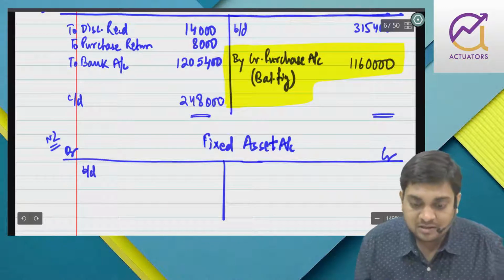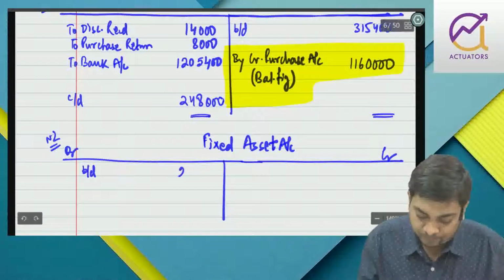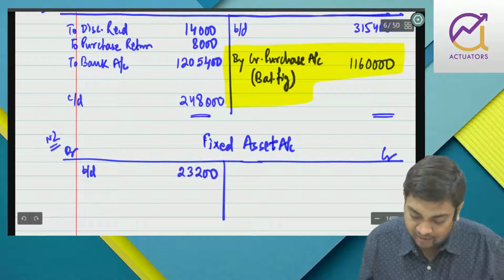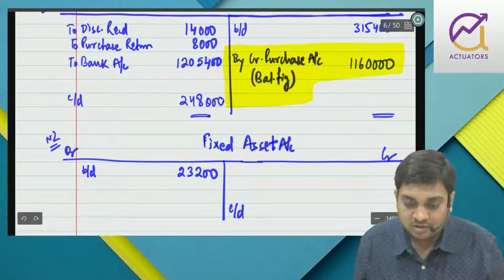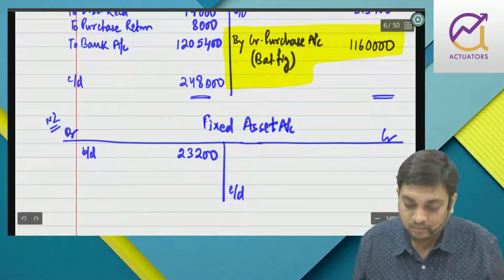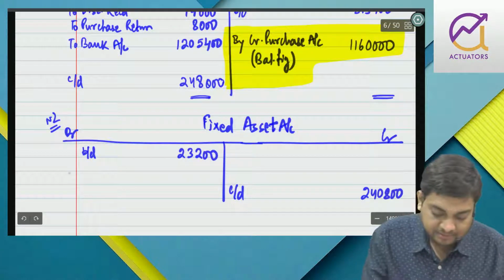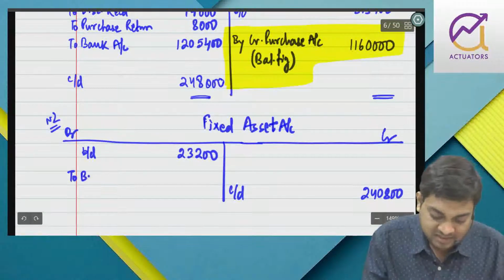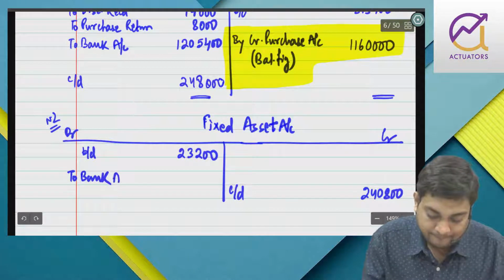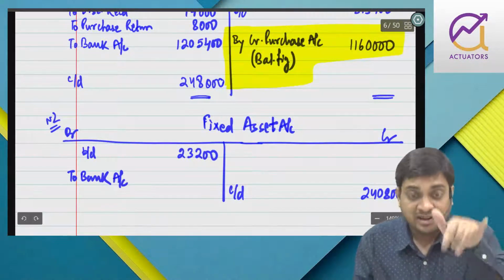So what is the opening balance? 232,200. What is the closing balance? 240,800. So fixed asset account debit to bank. Machinery is included in this fixed asset.